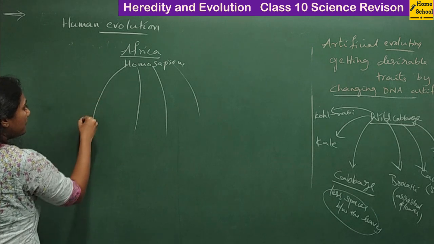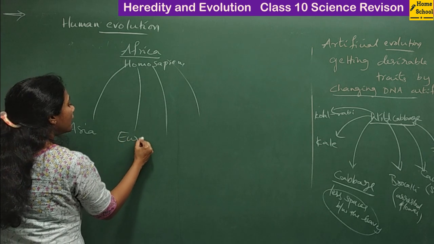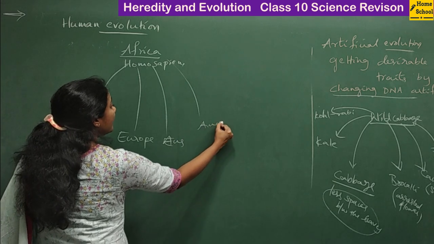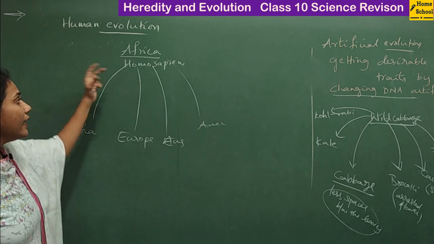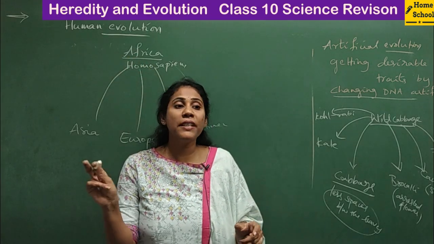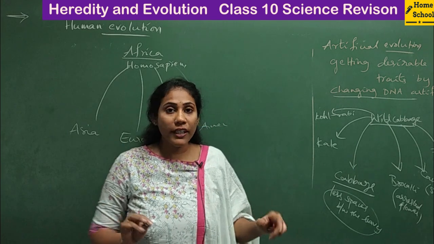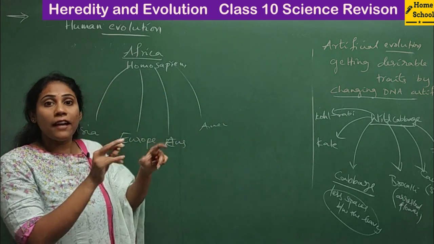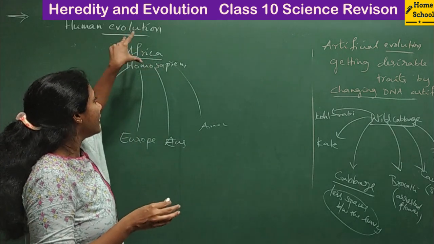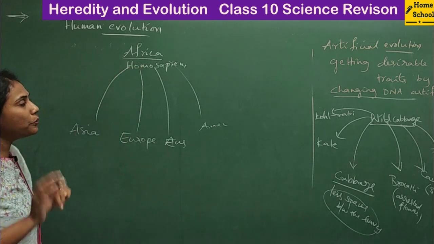A few moved to Asia, a few to Europe, then Australia, or America. They moved to and fro, and again got mixed up, and again moved. That's how we have seen differences in humans with respect to color, eye structure, face structure, etc. But all humans originated from a common ancestor, and they evolved in Africa.